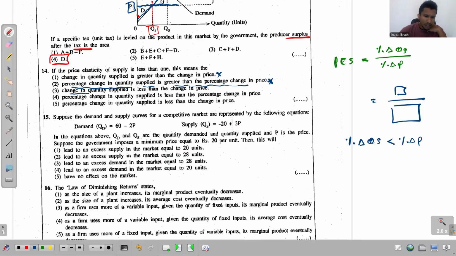Third one, change in quantity supplied is less than the change in price. No, we don't look at the change in quantity supplied. We always look at the percentage change.